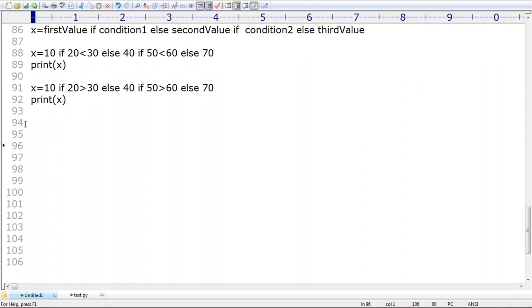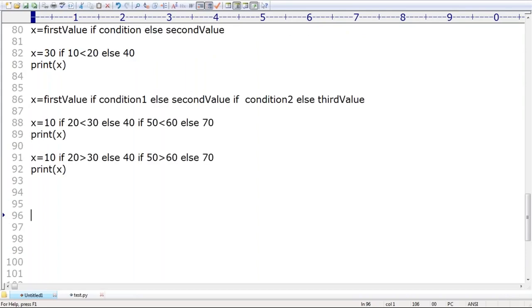Available, but very special. The syntax is not like Java or C language syntax. Here, in simple words: first value, if condition is true, else second value. That's all. It is like reading an English statement, not something like question mark and colon as in programming statements. Have you observed? First value, if condition is true, else second value.